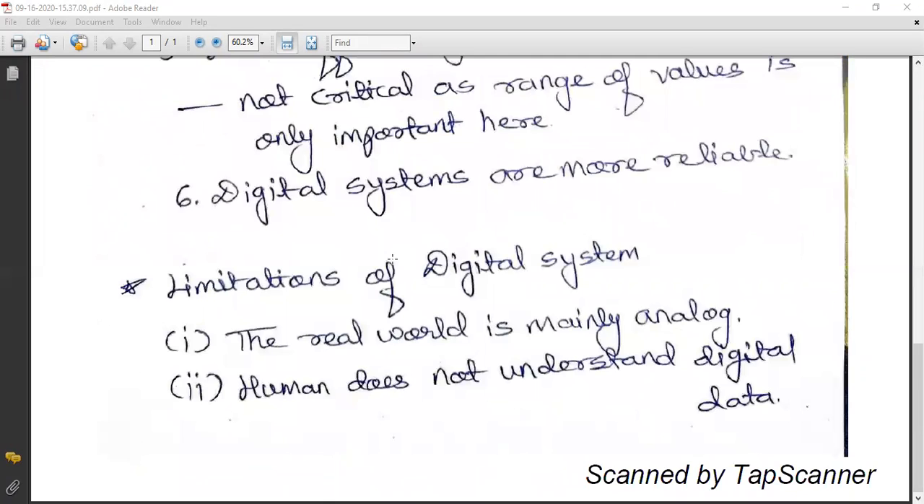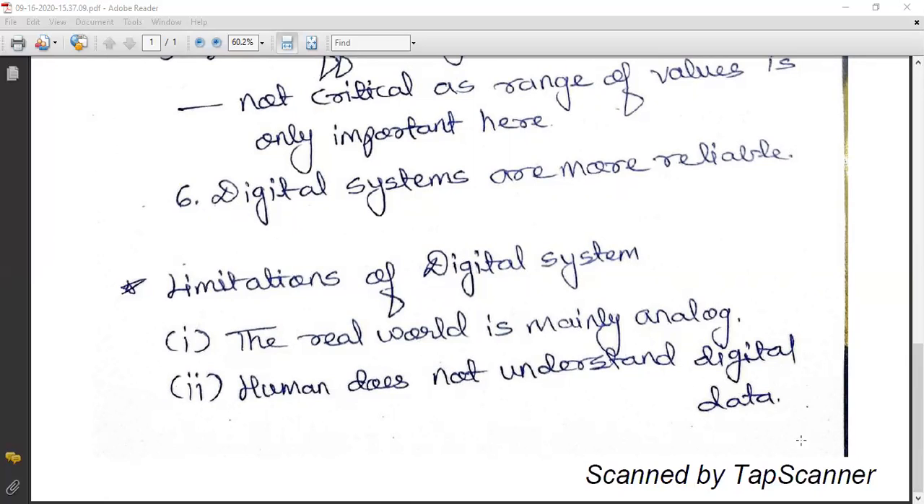Now let us see some limitations. The real world is mainly analog. Yes, everybody knows that whatever data and signals are available in nature are mainly in analog form. So this is a limitation of the digital system, because here we first need to convert the analog data into digital data. The second limitation is that humans do not understand digital data.